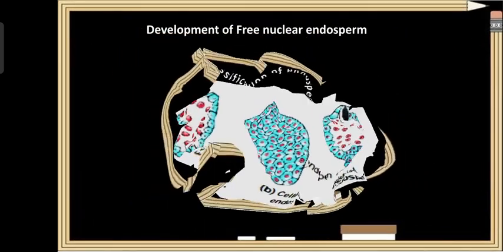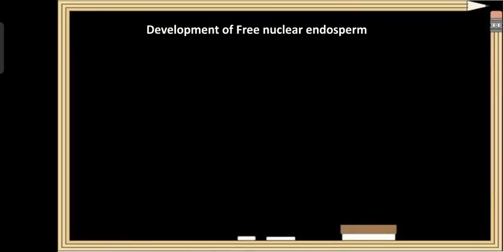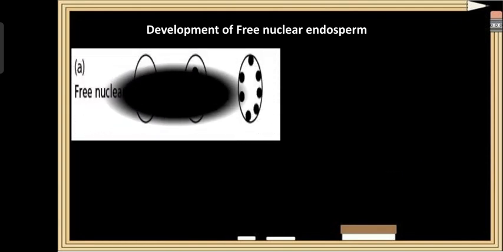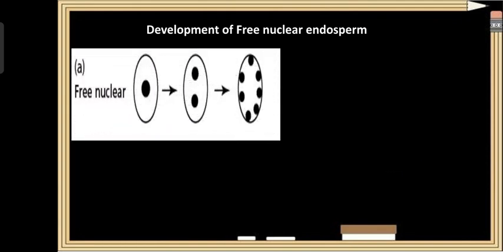Now let us study the development of free nuclear endosperm. After fertilization, the primary endosperm nucleus in the embryo sac undergoes repeated mitotic free nuclear division without any cell wall formation.